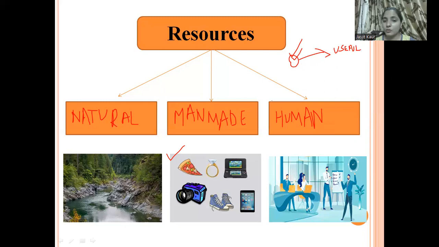It's human resources because with the help of their knowledge, their ideas and skill, we are able to convert the natural resources into useful things. So it is the knowledge and the capabilities of human beings that we can use different resources which we extract from the natural resources and then convert into a useful thing. So human resources are the most important resources here.